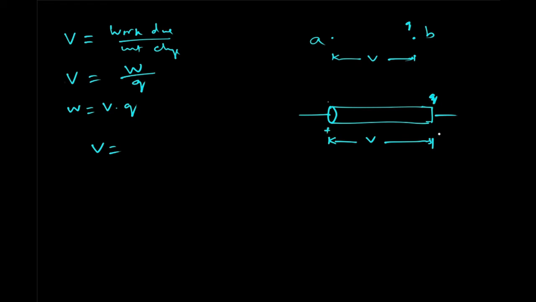This is at positive potential, this is at negative potential. So that means V is equal to work done divided by Q.